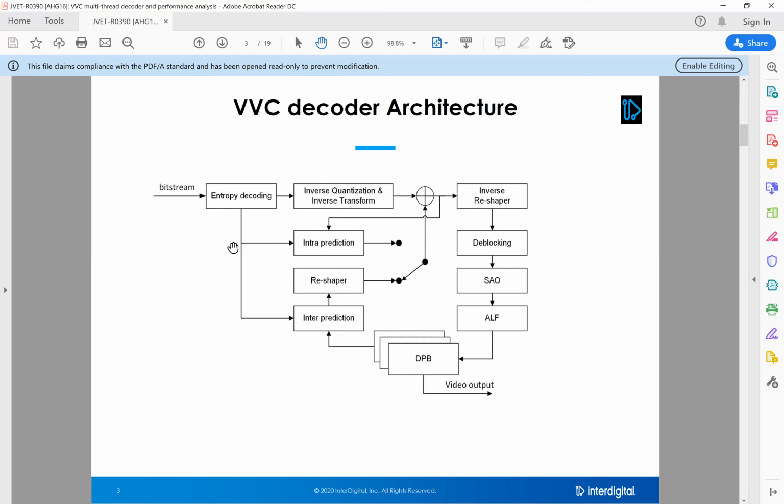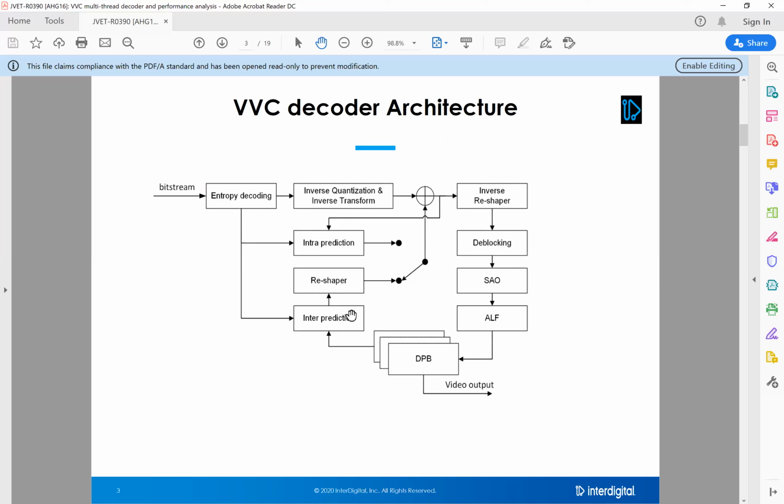Based on its coding mode, whether it is intra-coded or inter-coded, if it is inter-coded, the inter prediction is done using the temporal reference pictures. If it is intra mode, then the prediction is done using the spatial neighbors.